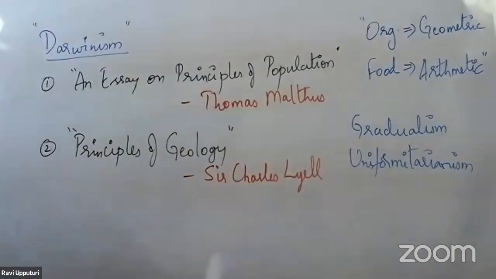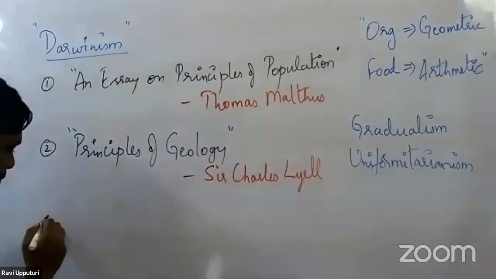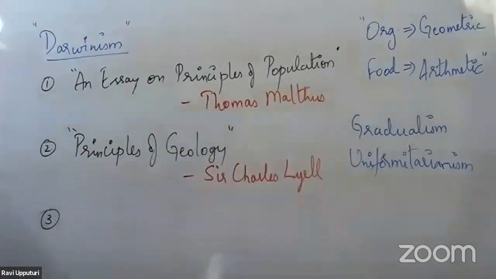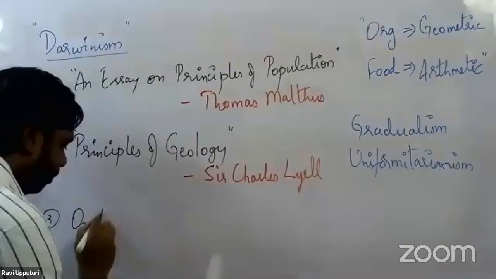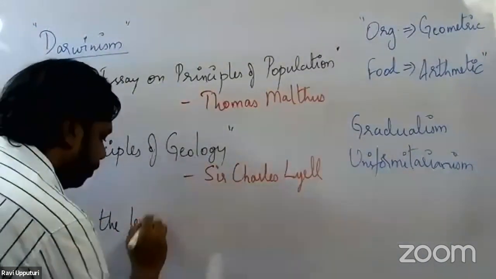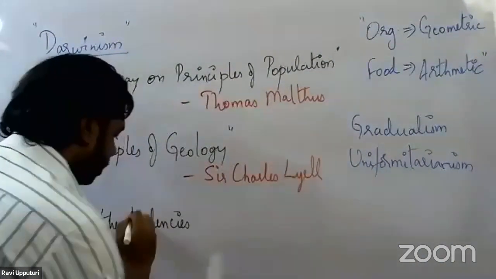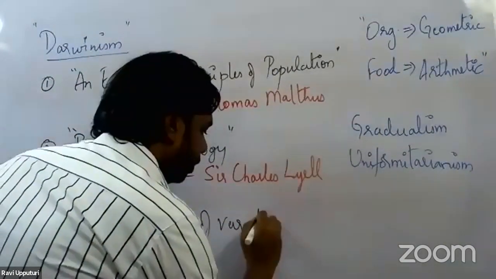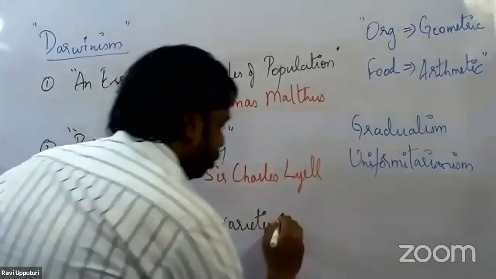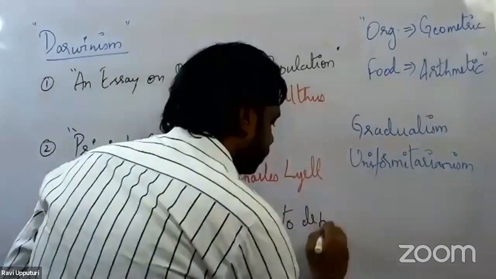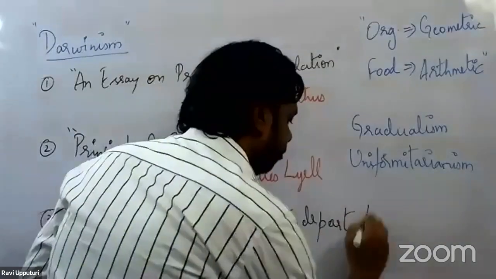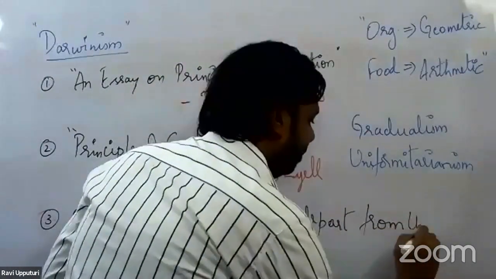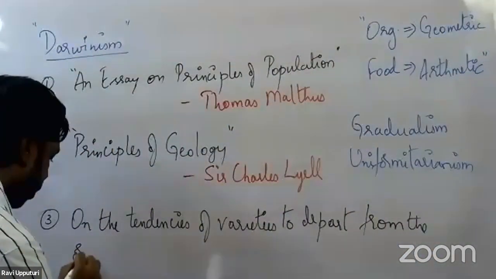The third paper through which Darwin was influenced is On the Tendencies of Varieties to Depart from the Original Type.